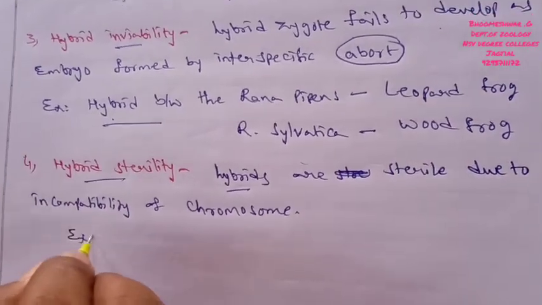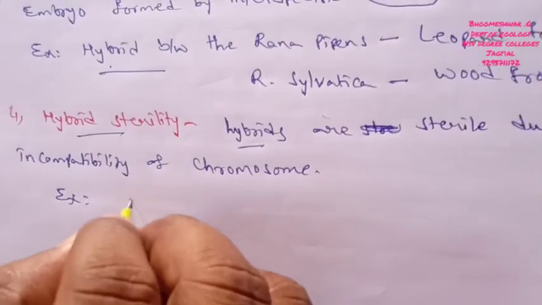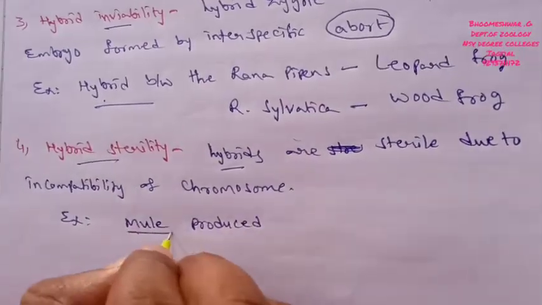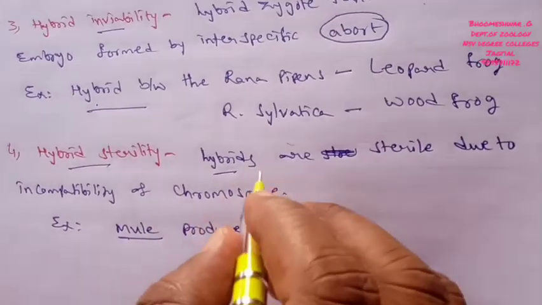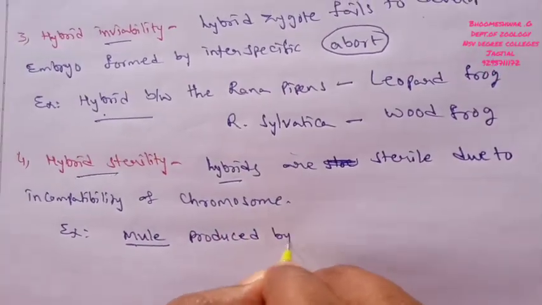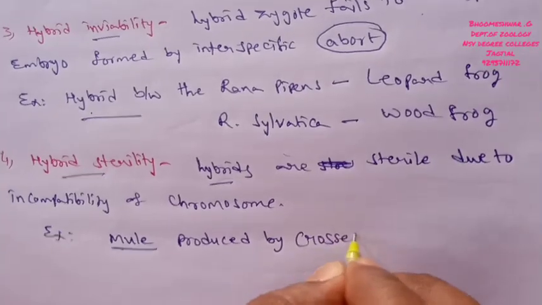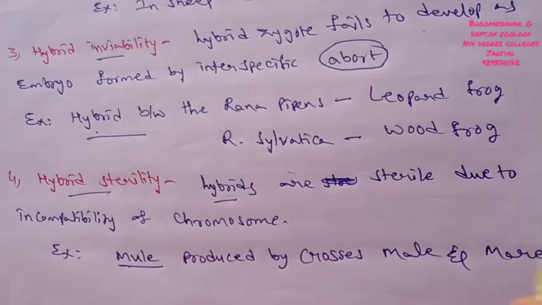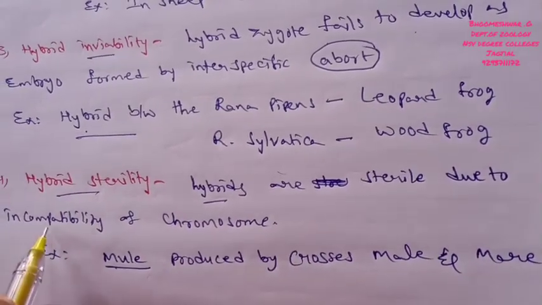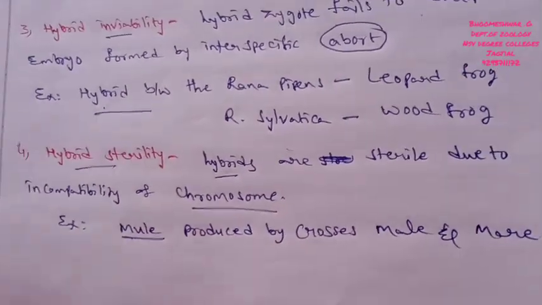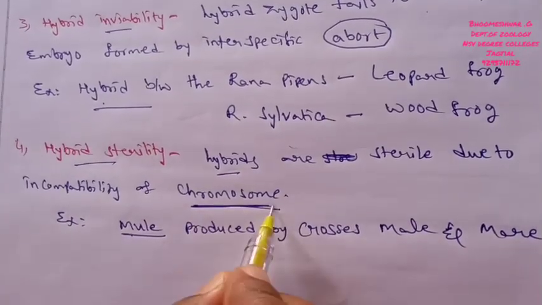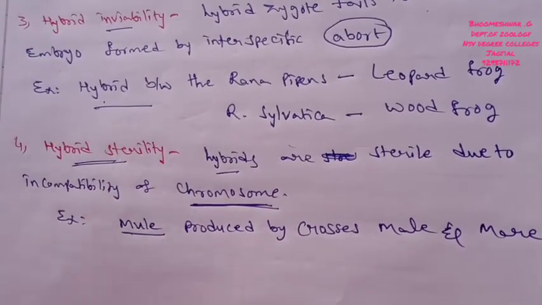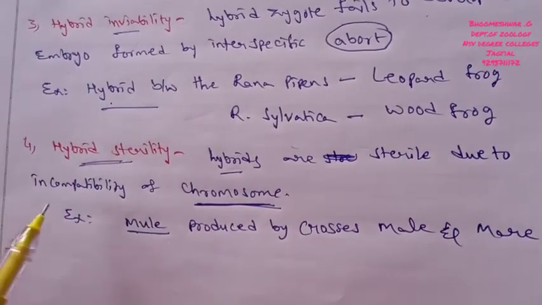A well suitable example is the mule, which is one of the hybrids. This hybrid individual is produced by a cross between a male donkey and a mare. Finally it leads to incompatibility of chromosomes, and this incompatibility of chromosomes leads to hybrid sterility. So this is another type of post-mating isolation.